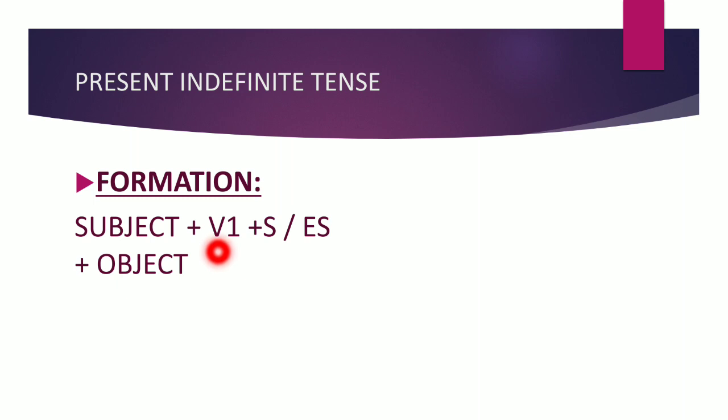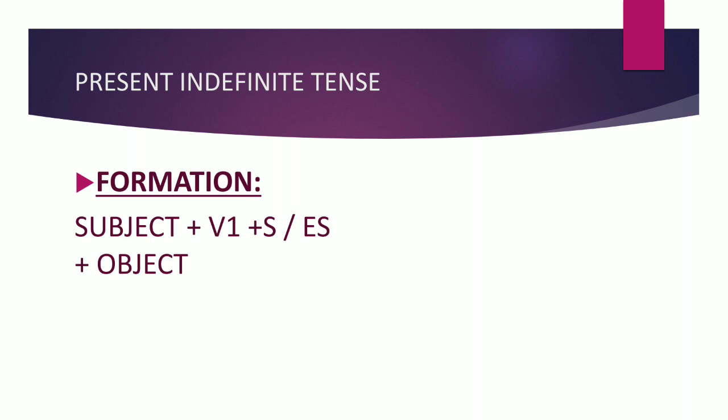So verb's first form we are using in present indefinite. S or es depends on the pronoun. If we are talking about I, we or you, there is no need to use s or es. But if the subject is singular, then we have to use s or es with the verb.